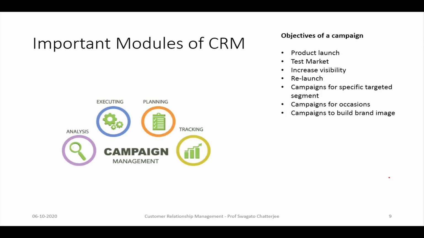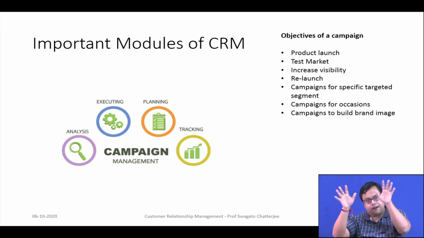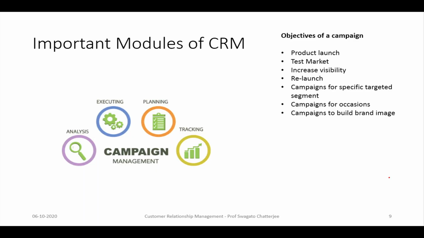So, one major module is campaign management. Campaign management means where you are running a campaign. If you are a marketing firm, you are running a campaign and you have to manage the campaign. For example, in LinkedIn or Facebook, if you have ever given an advertisement, they have their own campaign management tool where you can put your campaigns, and in this tool there are certain aspects. For example, you want to plan and execute your campaign, and you can also track and analyze. So, it starts from planning, executing, tracking and analysis. These are the 4 steps that you can do in campaign management.